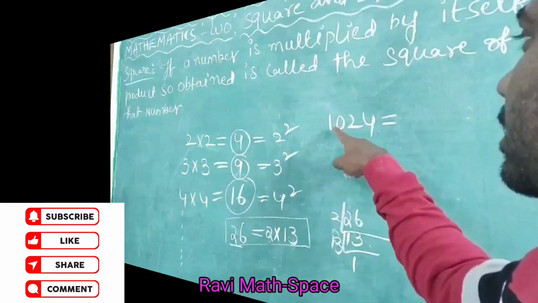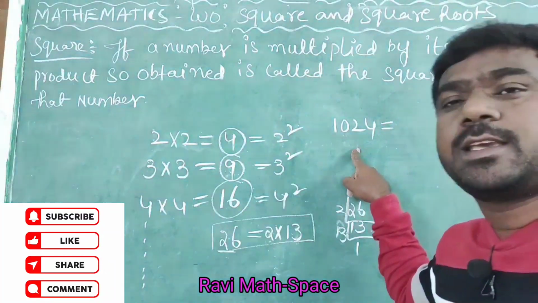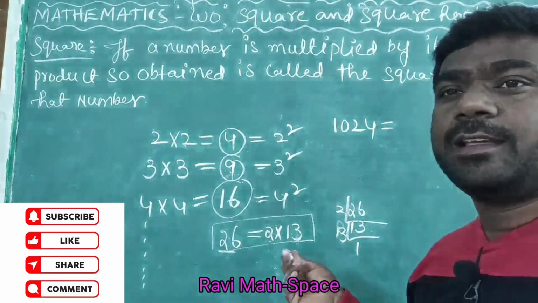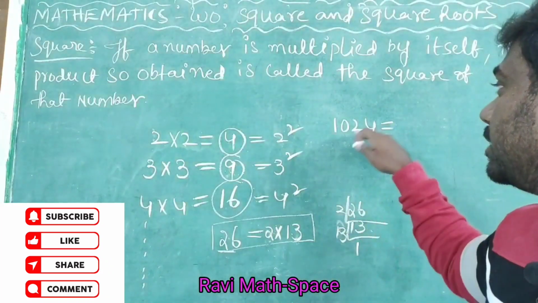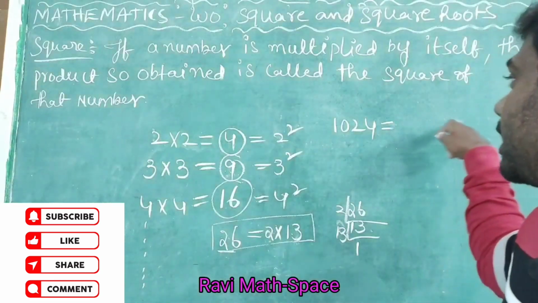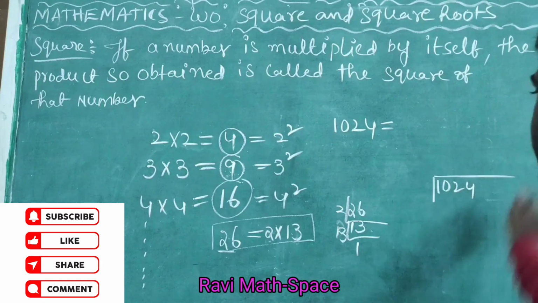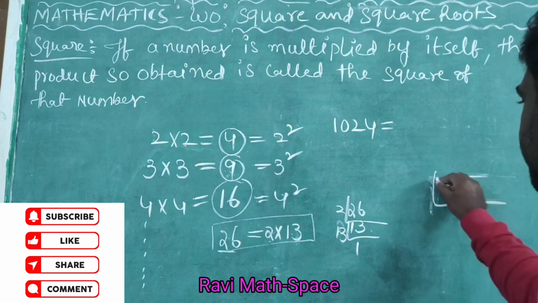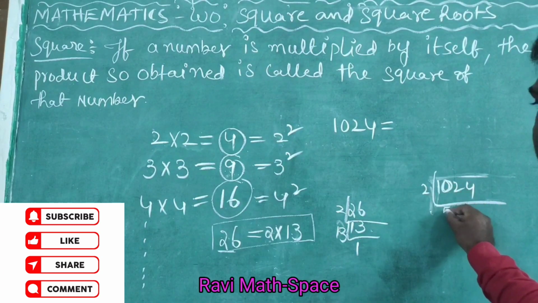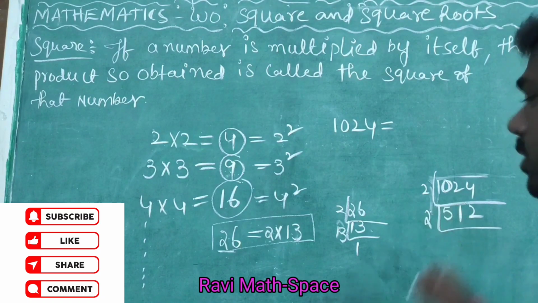Okay, I will take one more number, 1024. Is 1024 a perfect square or not? So how to verify? We have one process. First, this number we have to express in the form of prime factorization. How to do it? By using the long division method. Now find the prime factorization of this number. 2 5s are 10, 2 1s are 2, 2 2s are 4. Again 2, take the smallest prime number.